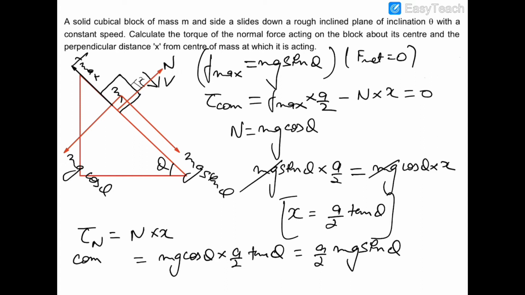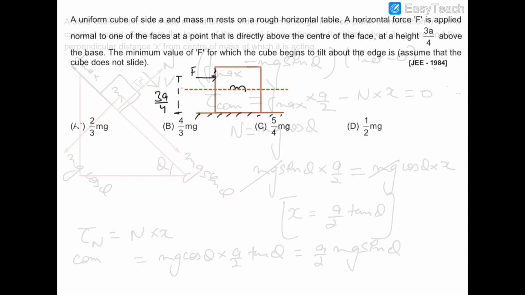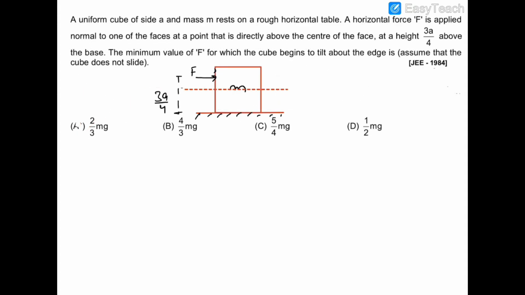Now let's move on to the next question. In this question, there is a uniform cube of side A and mass m, which is resting on a horizontal table. A horizontal force of F is applied normally to one face of the cube and directly above the center of the cube at a distance of 3A by 4 from the base.